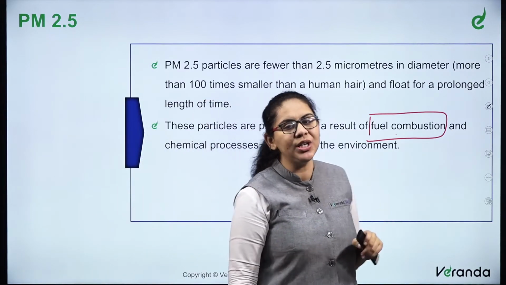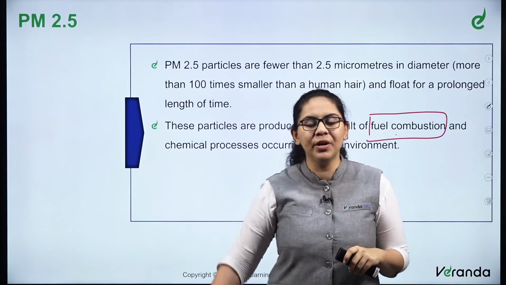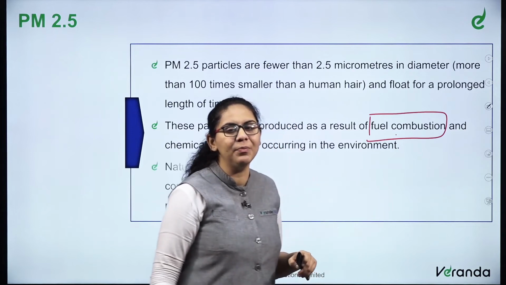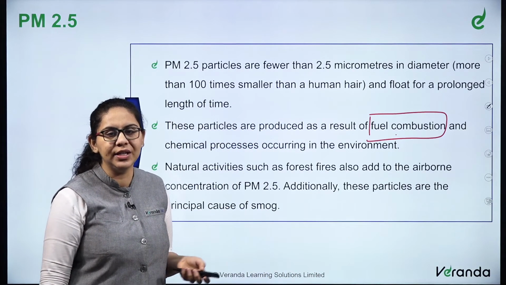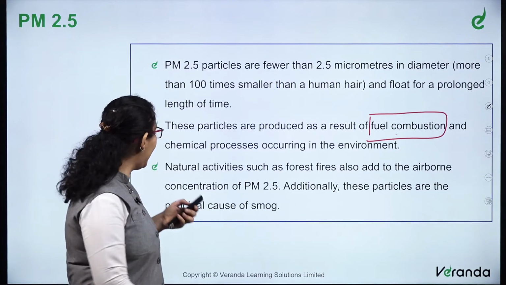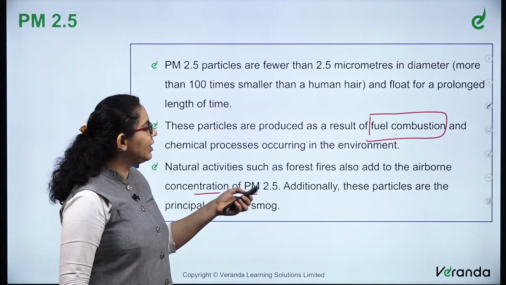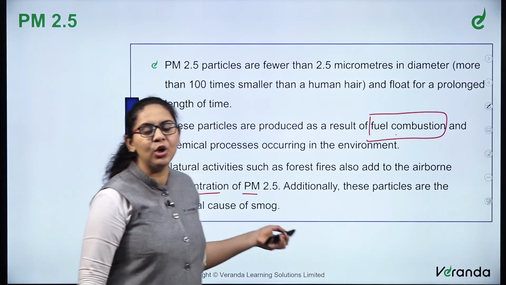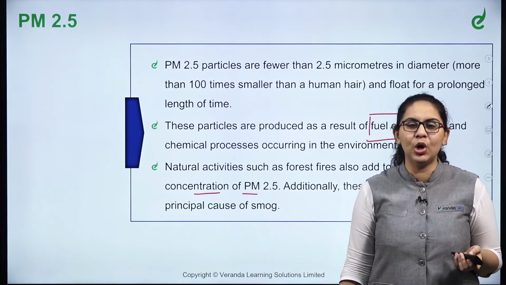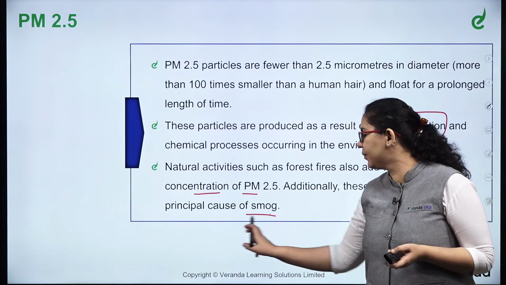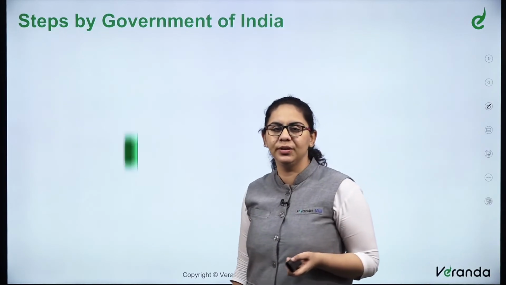One of the important sources is wood burning, crop residue burning, fuel combustion, and then natural activities such as forest fires also add to the airborne concentration of PM 2.5. Additionally, these particles are the principal cause of smog. One of the important topics in air pollution.